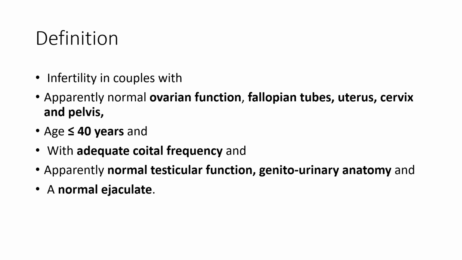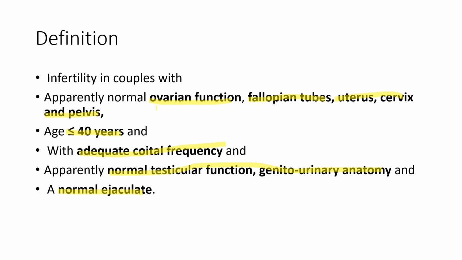But in ESHRE 2023, they have elaborated it well and included normal ovarian function, fallopian tube, uterus, cervix, and pelvis, with age less than 40 years, adequate coital frequency, normal testicular function, genitourinary anatomy and a normal ejaculate. They have also mentioned which tests we will do to diagnose it.